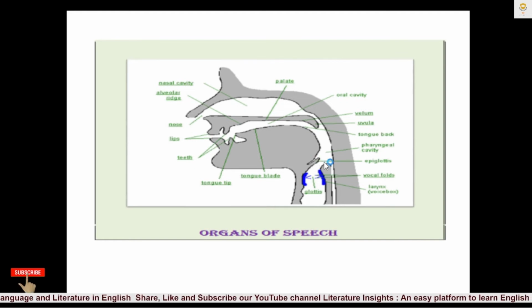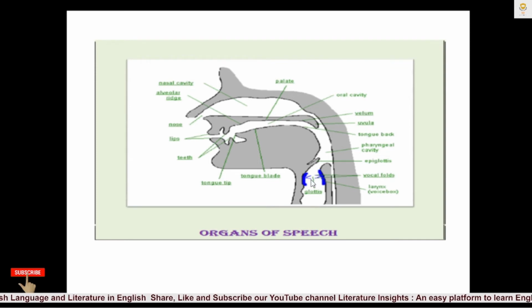Now here you can see this part is called the epiglottis. The epiglottis is a thin plate of flexible cartilage in front of the glottis that folds back over and protects the glottis during swallowing. So here it plays a role as a protector.